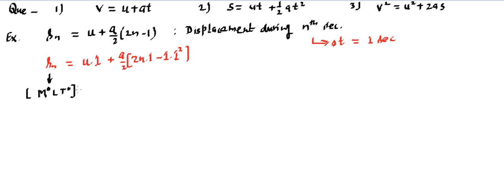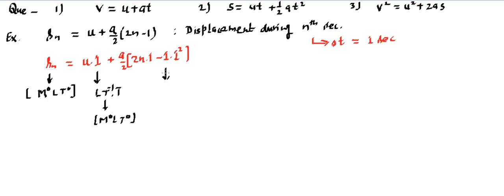That's the first term. If you write this, it's going to be unit of velocity into time. Velocity is meter per second, into time, which is second, which ultimately gets converted into M^0 L T^0.